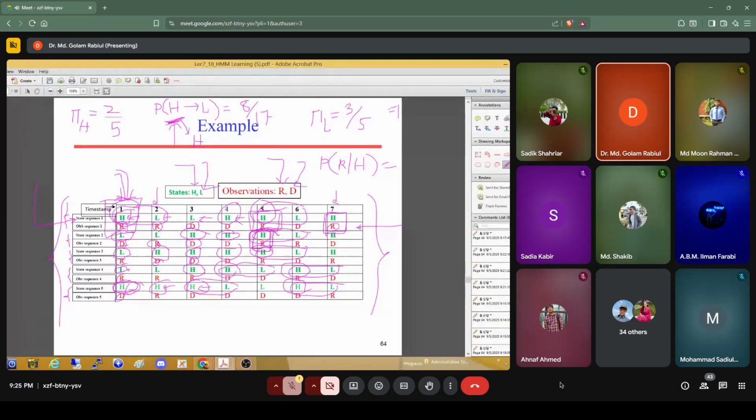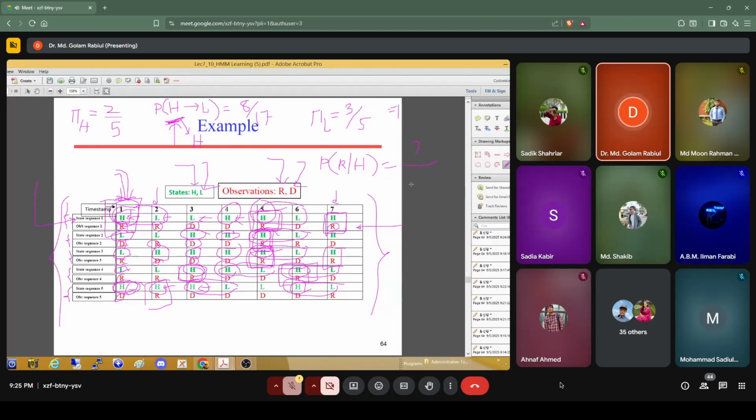There is 3. LR, HD. This is LR, HD, HD, HD. Here is HR also. And LD, here is also another HR. Here is LR, LR. This is HR. Here is also another HR. Here is HR combinations. Okay. So now count the total number of HR combinations we have.